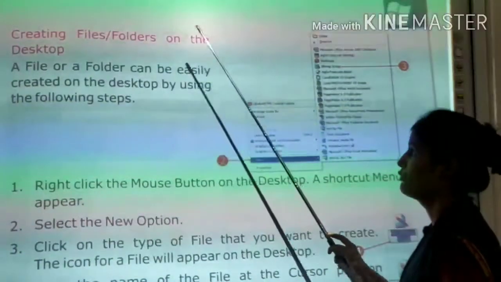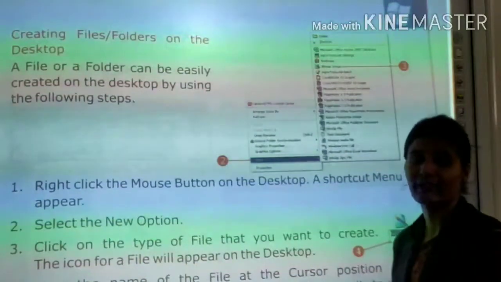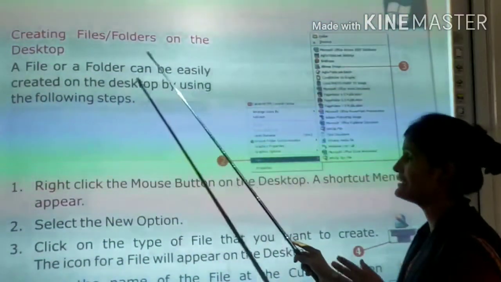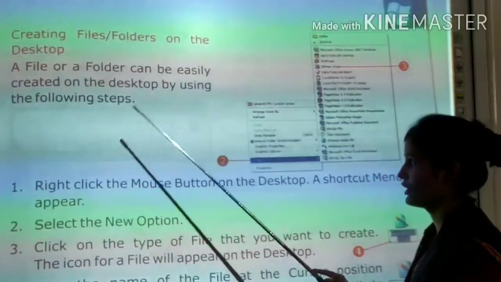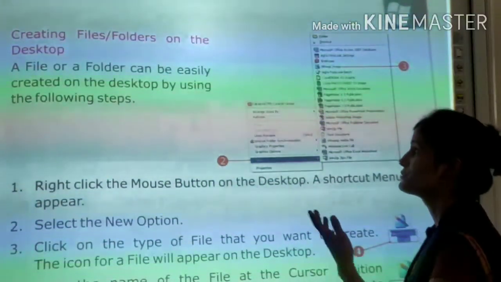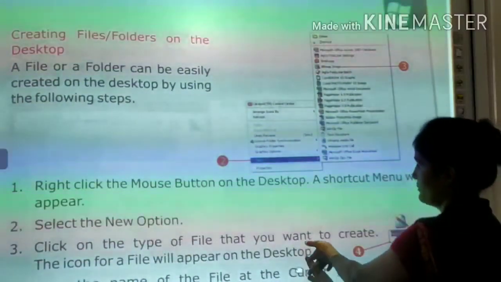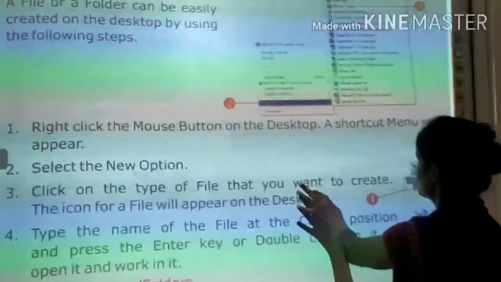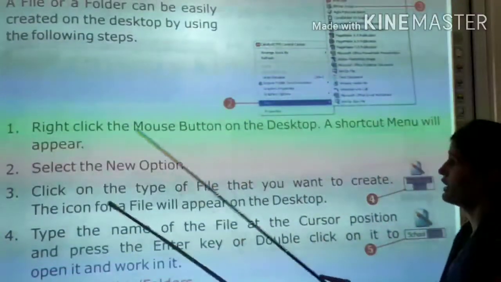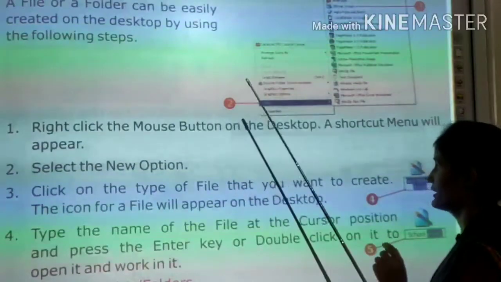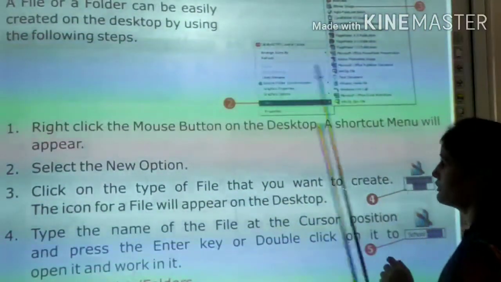Creating files or folders on the desktop. Now how do you create a file or folder on a desktop? A file or folder can be easily created on the desktop by using the following steps. You have to follow some steps to create a file or a folder. Right click the mouse button on the desktop. You have to just right click the mouse on the desktop. A shortcut menu will appear when you click the right button of the mouse. A shortcut menu will appear.